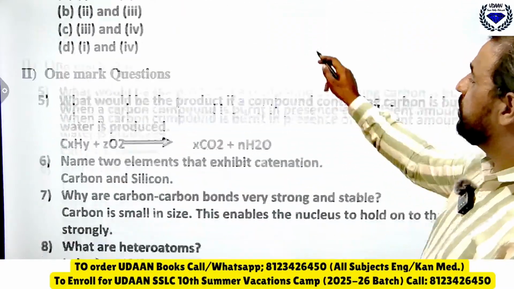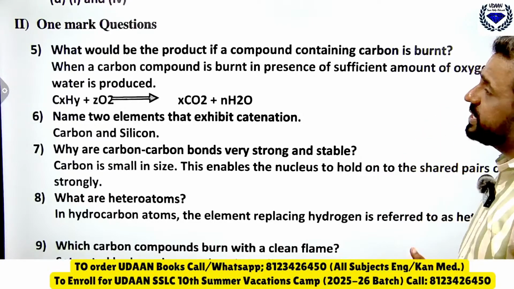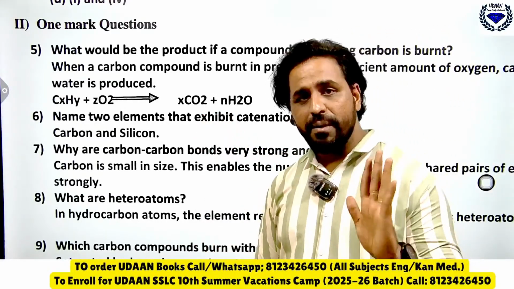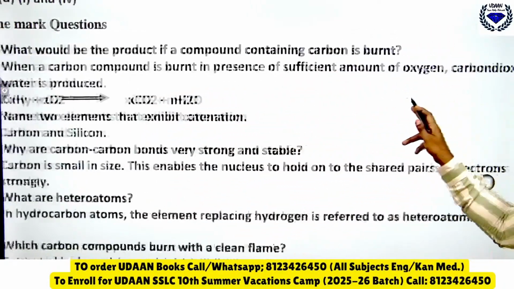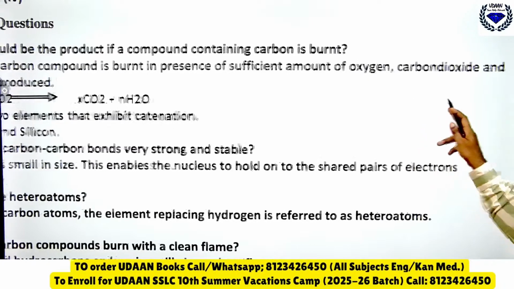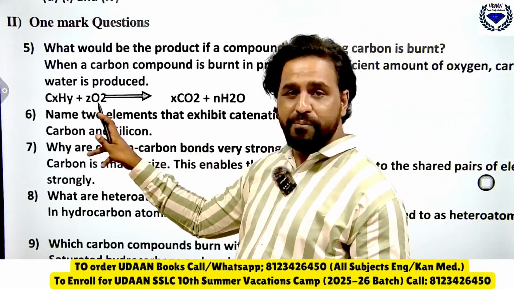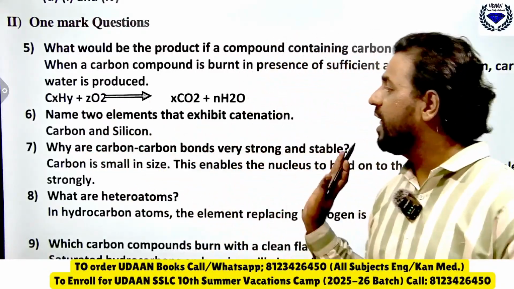Then what would be the product if a compound containing carbon is burnt? So if carbon is burnt, carbon dioxide gas comes. See, when a carbon compound is burned in the presence of a sufficient amount of oxygen, carbon dioxide and water are produced. So look here, carbon compound CX, if you heat it, carbon dioxide gas comes out.